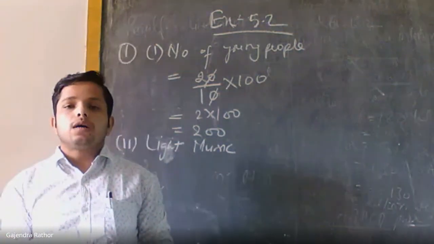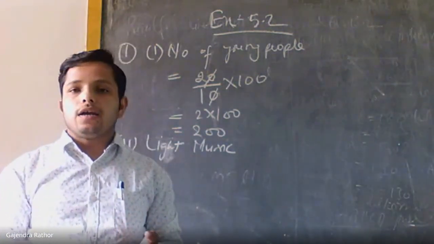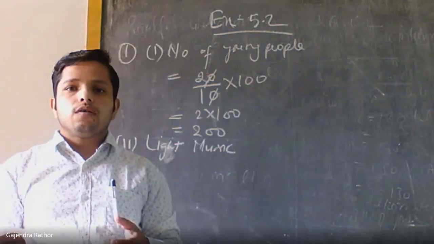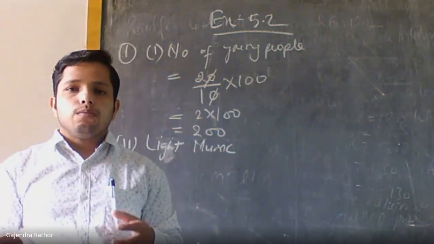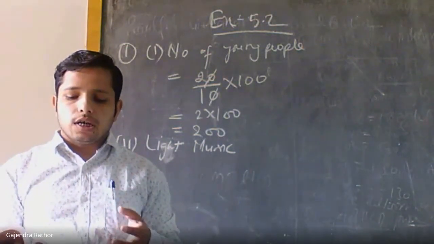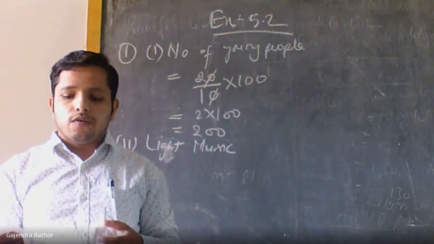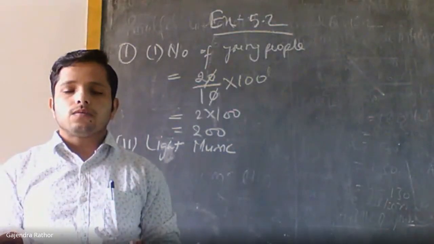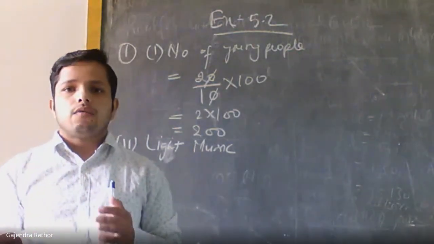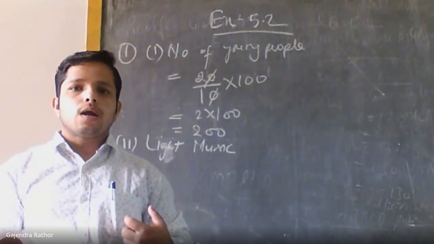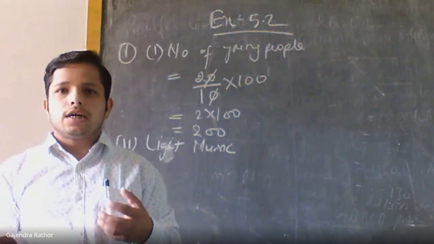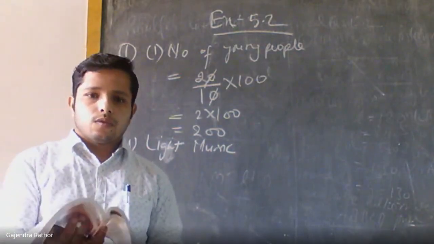So if a cassette company is making 1000 CDs, we have to find the number of CDs for each type. Means number of CDs for light music, for semi-classical, for classical, and for folk music. So we will find one by one because the total number is given and the percentage is also given.